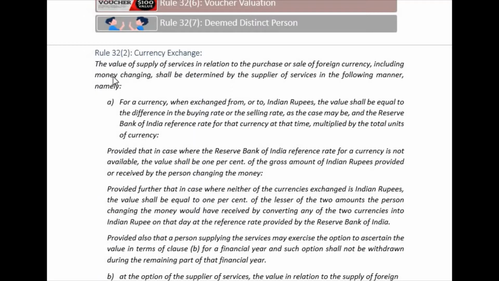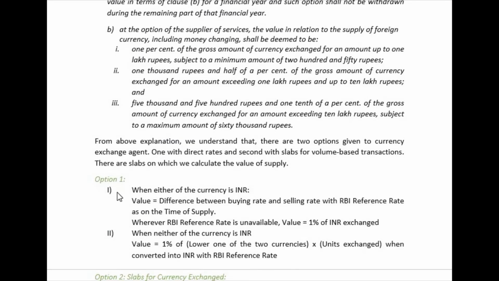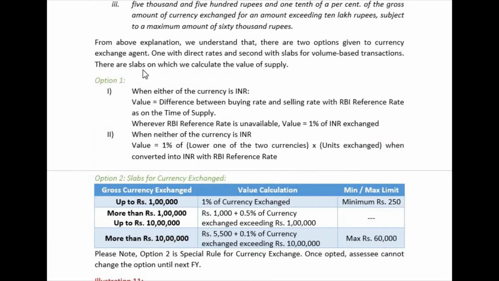Currency exchange. The value of supply of services in relation to purchase or sale of foreign currency, including money changing, shall be determined by the supplier of services in the following manner. Here they have given the case where Indian rupees is included and where Indian rupee is not included, which is given here in B. So let us start with the explanation.